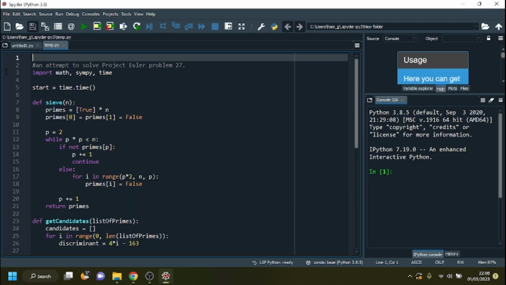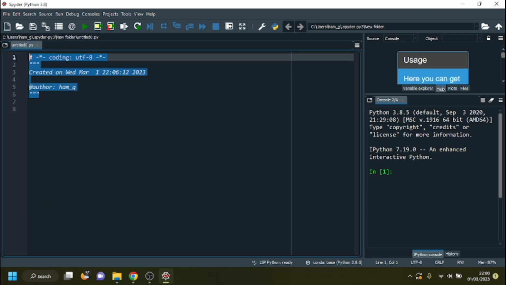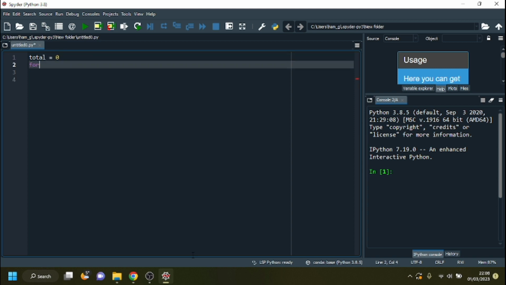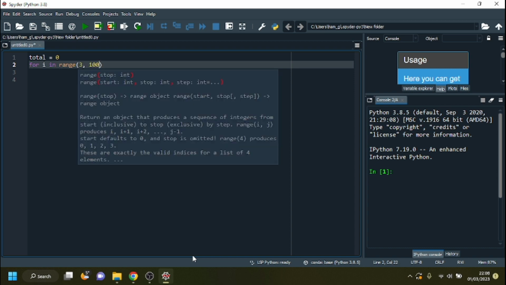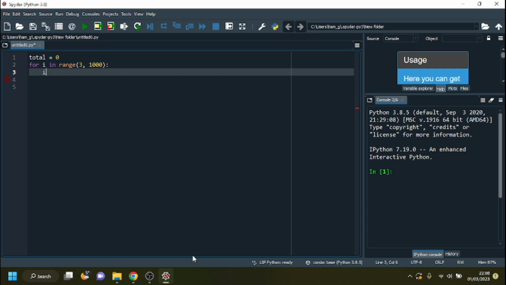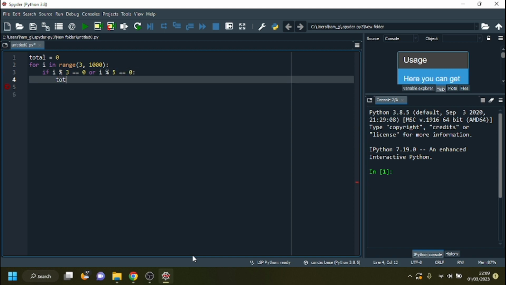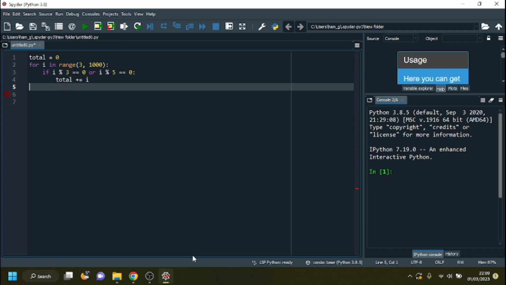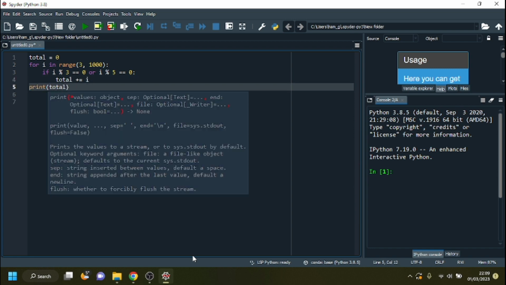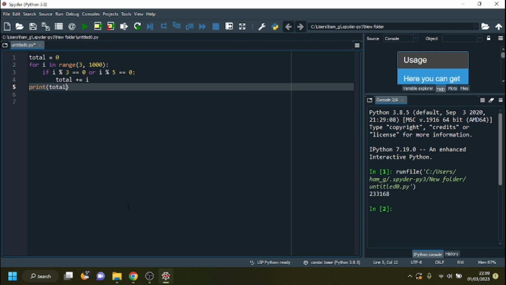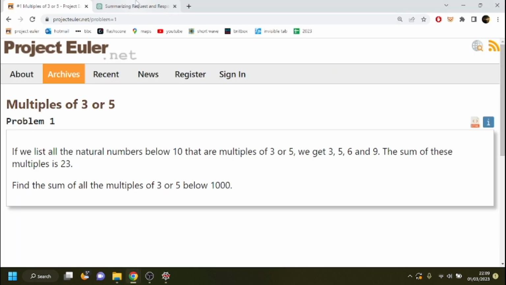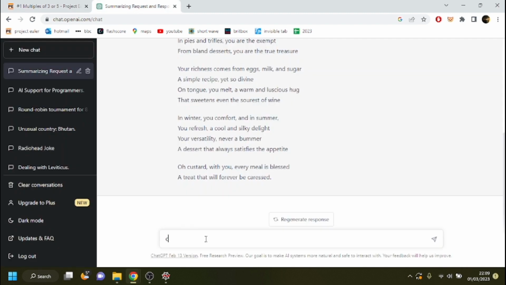Now, this is actually pretty easy to solve. You just total equals 0, for i in range. Might as well start at 3, go up to 1000, and then if i mod 3 is 0 or i mod 5 is 0, then total plus equals i, and then right at the end print total. Run that and you get the answer pretty quickly. So let's see if ChatGPT knows this.